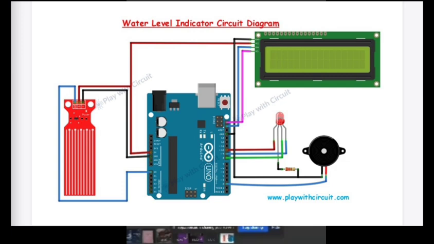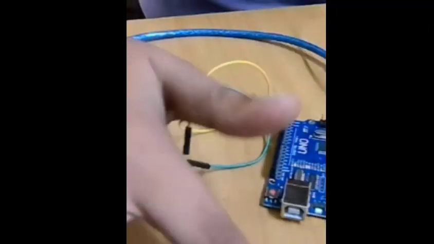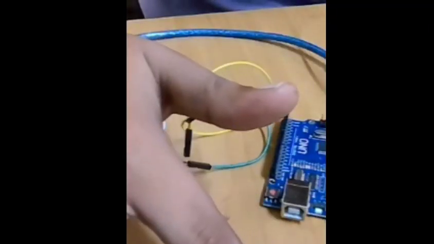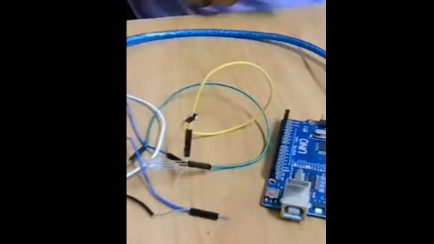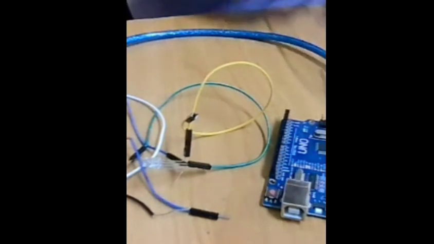LED indicator: the LED glows when water reaches a certain level. It is connected through a resistor to protect it from high current. The buzzer beeps when the tank is full. It warns the user to turn off the motor and avoid overflow. The Arduino is powered either by USB or a 9 to 12 volt adapter. It distributes 5 volts to all components like the sensor, LED, buzzer, and LCD display.